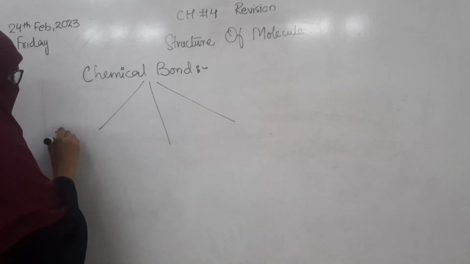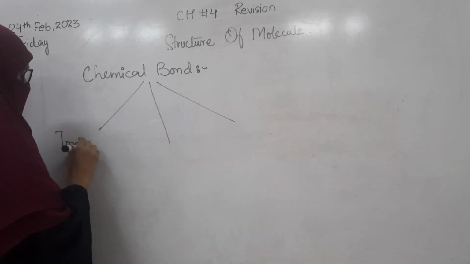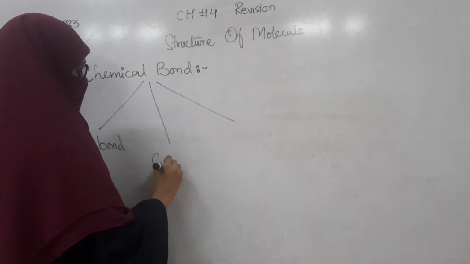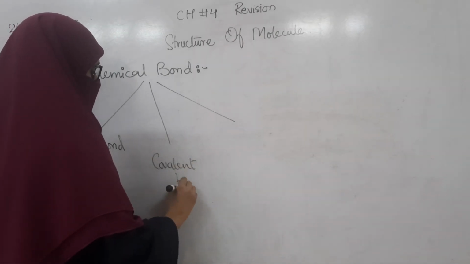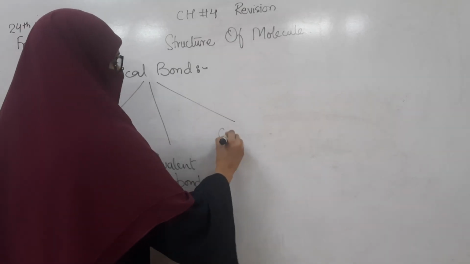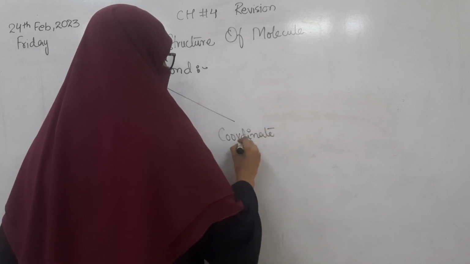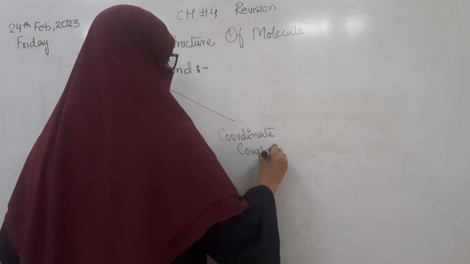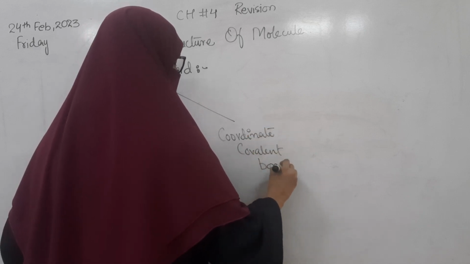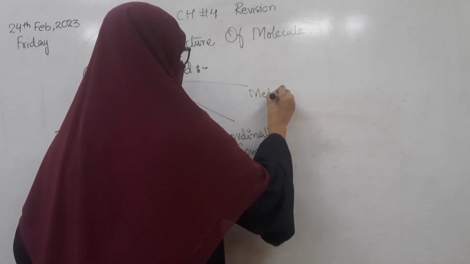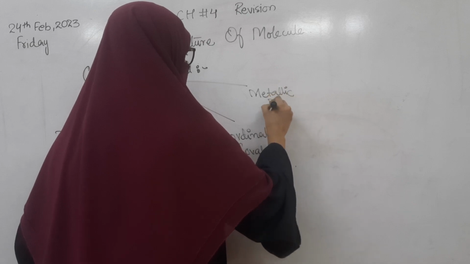Number one is called the ionic bond. Second one is called the covalent bond, and the third one is called the coordinate covalent bond, and the fourth one is called the metallic bond.